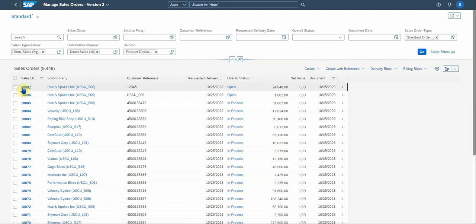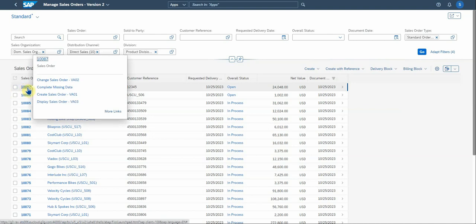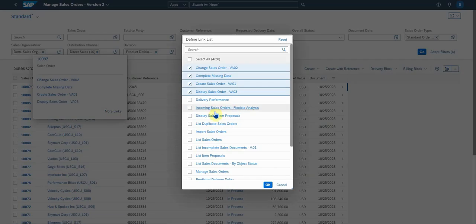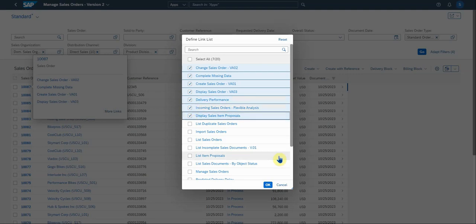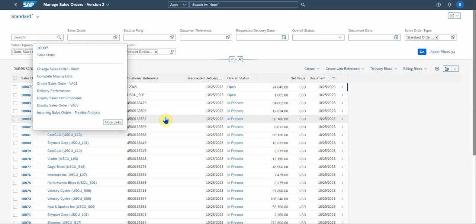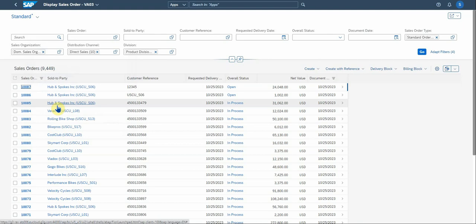Now the next step is, let's say you want to print this document. You basically just click on the order number. Then there's a few options here. It's like drill downs, which you can look at. You can click on more links, and you can basically add some of these links and other apps that you can then use directly from the sales order. In this case, we just want to print the sales order. So we select this display sales order.